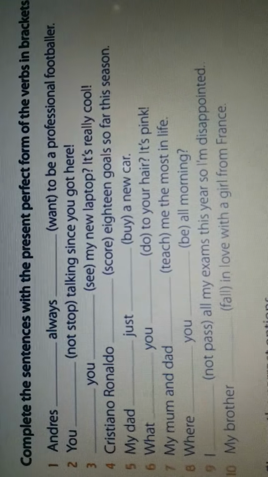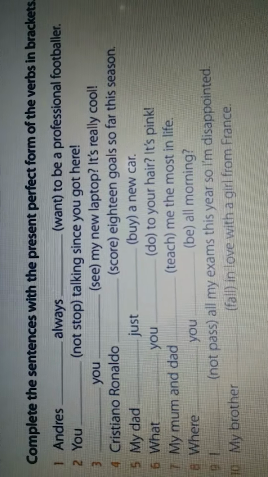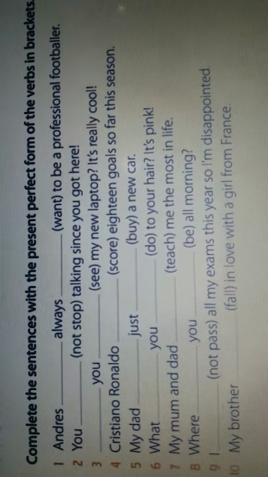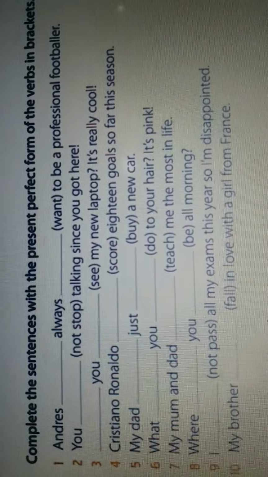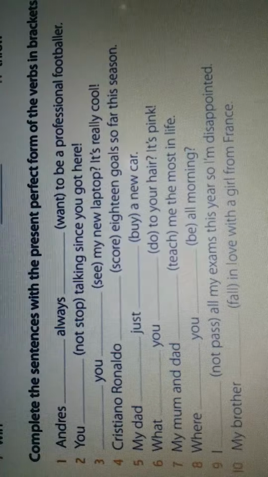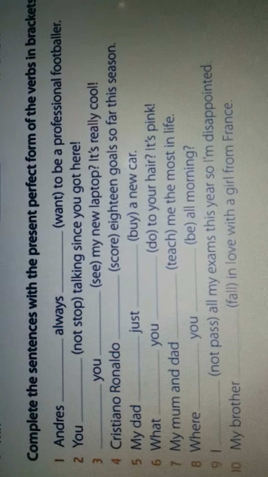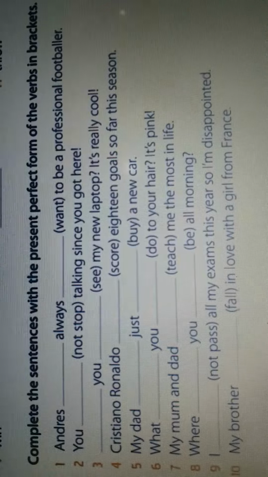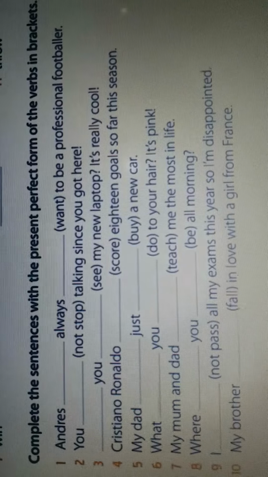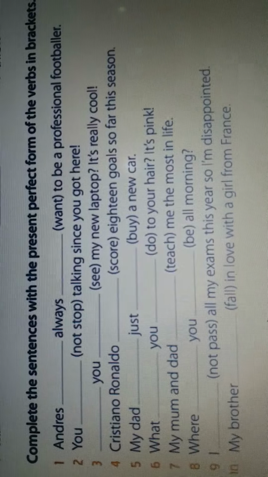Next is, dash you see my new laptop, it's really cool. Our verb is see, and the third form is seen. As I have discussed earlier, whenever we make a question, an interrogative sentence, we put the helping verb before the subject. Here the subject is you, so we'll use a helping verb. Which helping verb do we use in present perfect tense? We use has or have. With you we use have. Have you seen? See, saw, seen. Seen is the third form of the verb. Have you seen my new laptop?